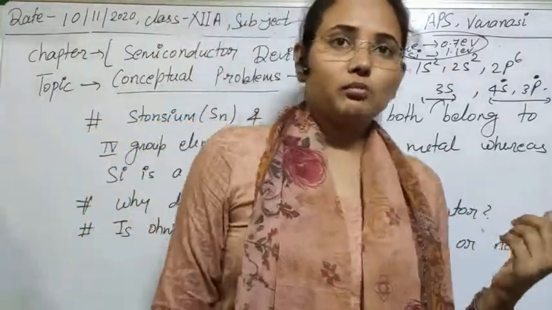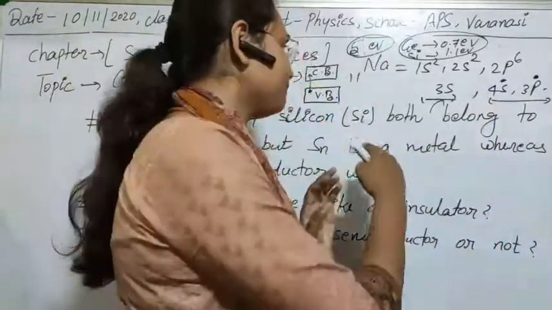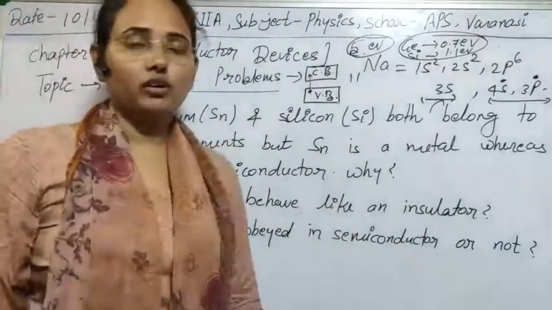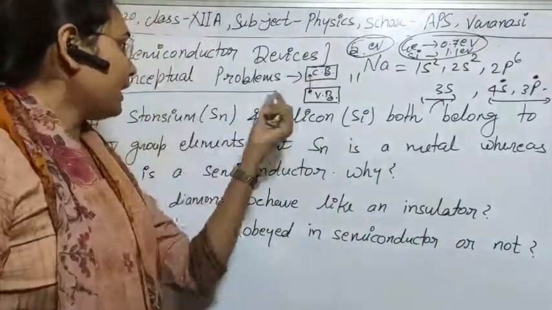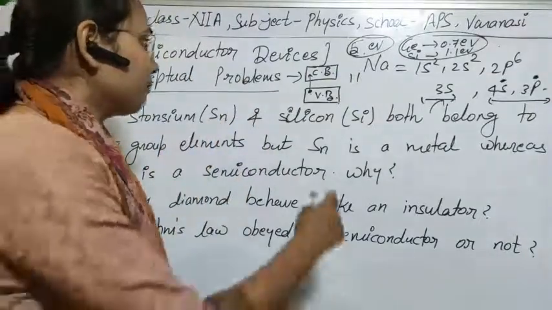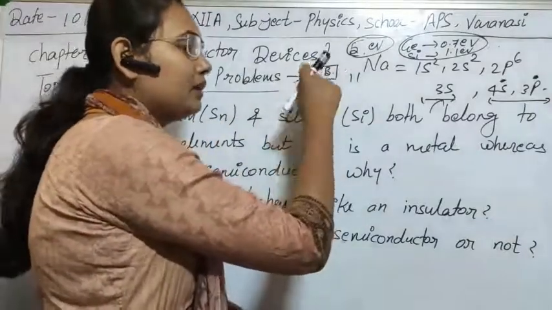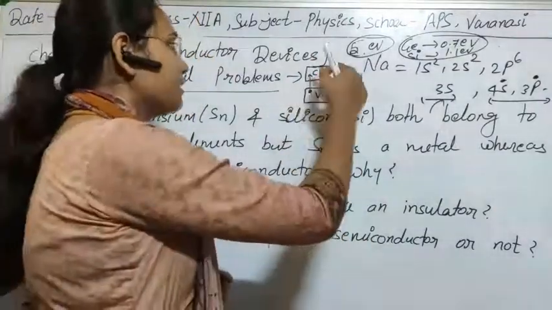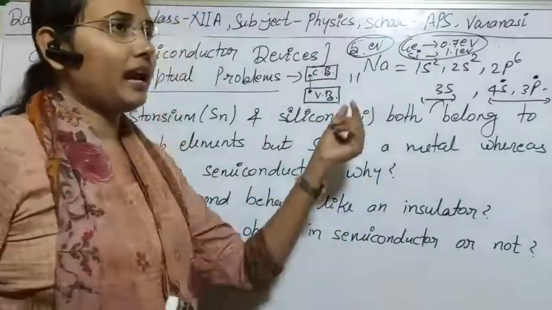Due to this, it is also a metal. But if you want to explain it with the help of the band picture, you can also do that. In case of strontium, the energy band gap is very small, very low, actually nearly overlapped on each other.